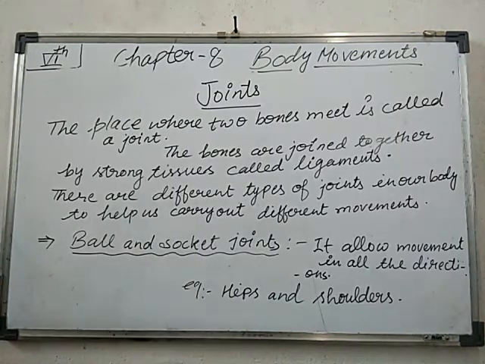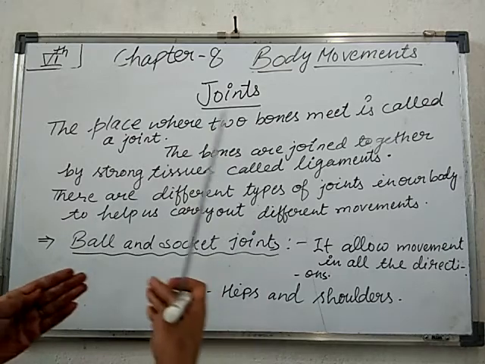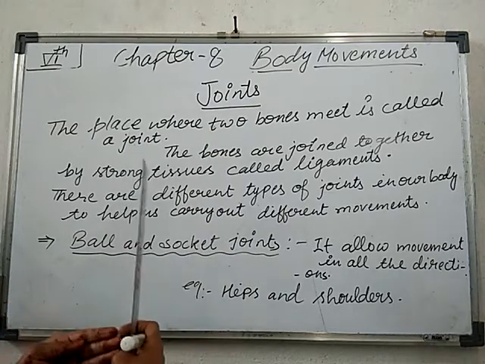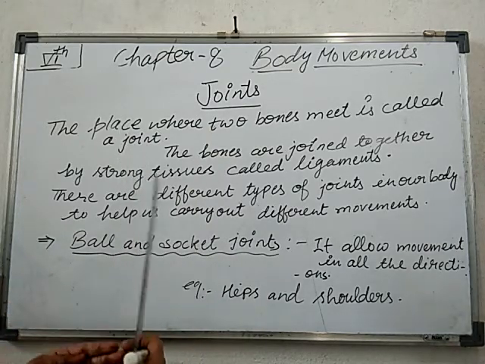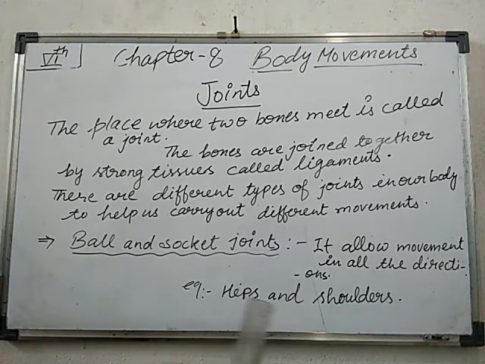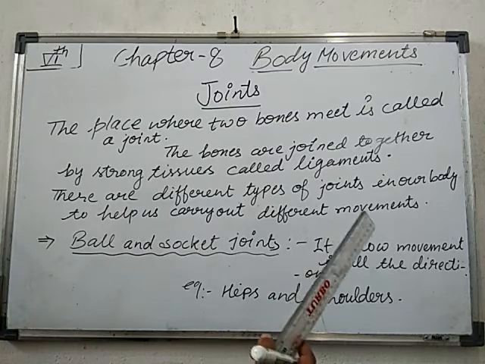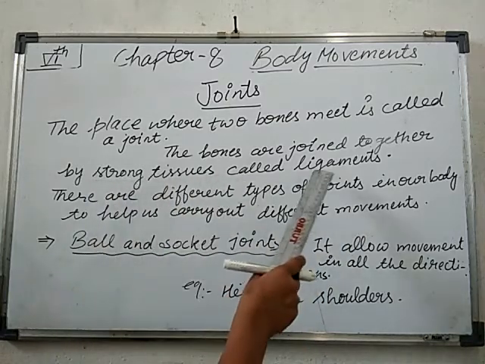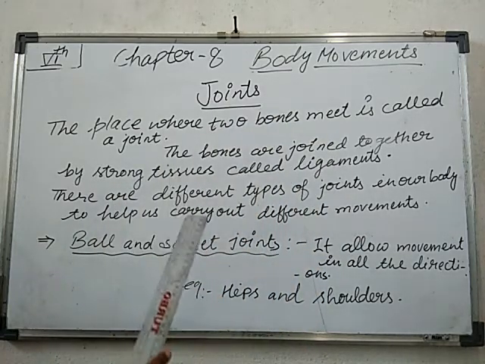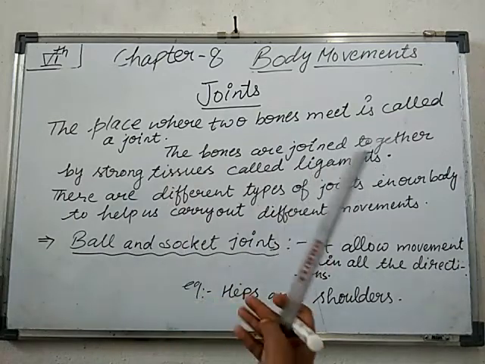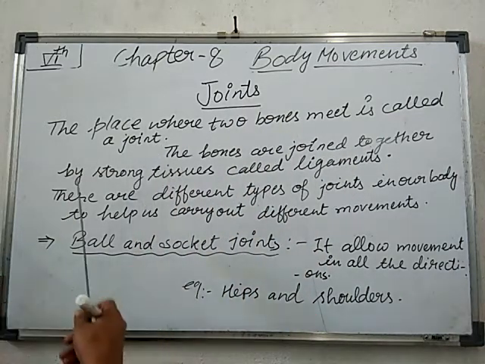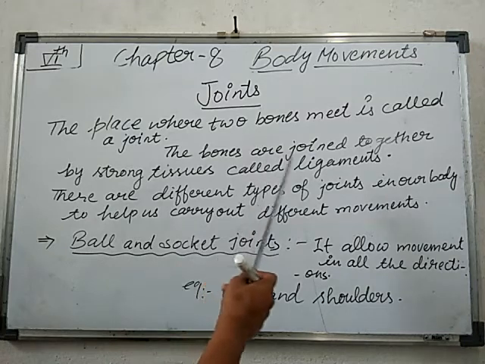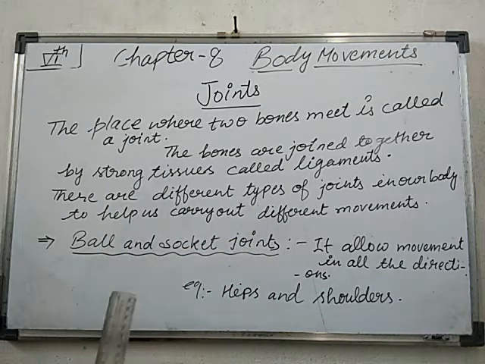And you know, students, now we will begin with the joints. What does it mean? Joints means the place where two bones meet. Where two bones meet together, that place is known as a joint. Now the bones are joined together by strong tissues. That tissue's name is ligaments. You have to remember that. The bones are joined together by strong tissues, and that tissue is known as ligament. Okay, it is clear here.